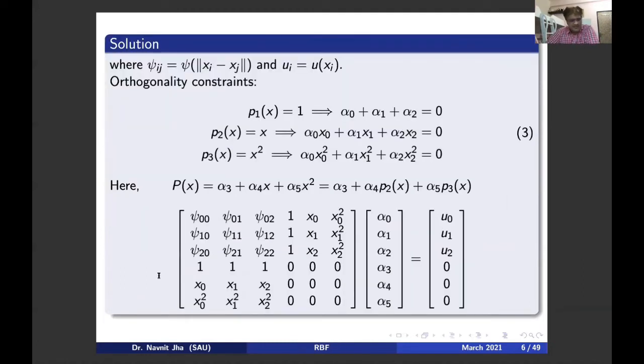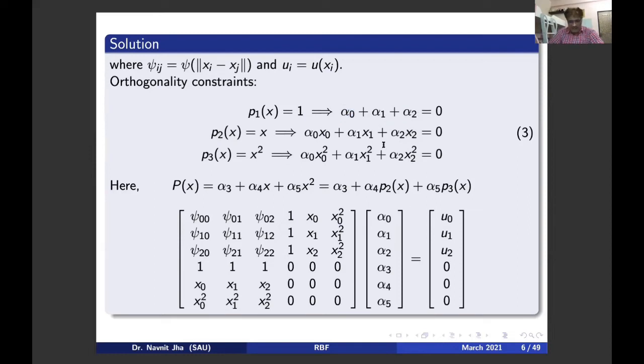Next, this is what I have written. Psi ij is basically psi at norm of xi minus xj, and ui is the notation for u at xi. Now, what is this orthogonality constraint? In the definition you have seen, our polynomial has basis 1, x, x square. So P1 of x is 1, P2 of x is x, and P3 of x is x square, and we get this kind of relationship.